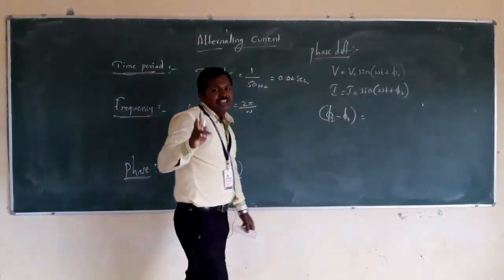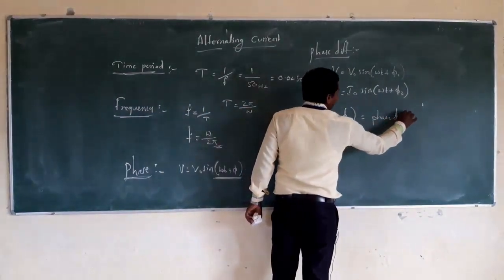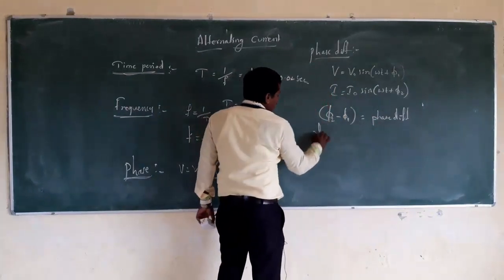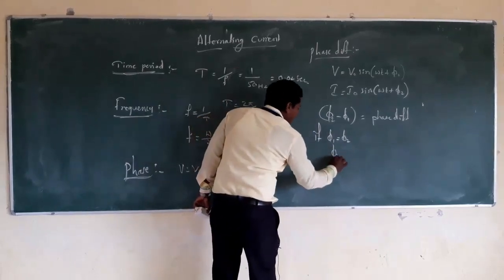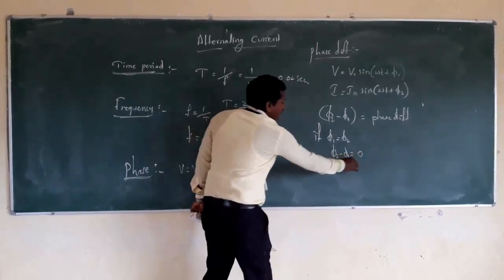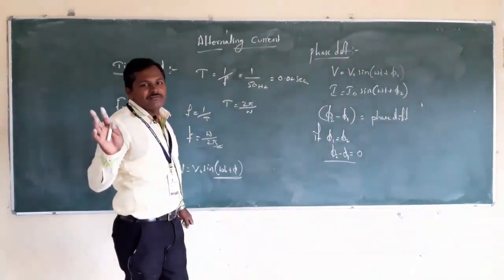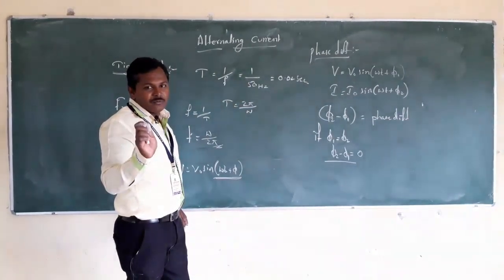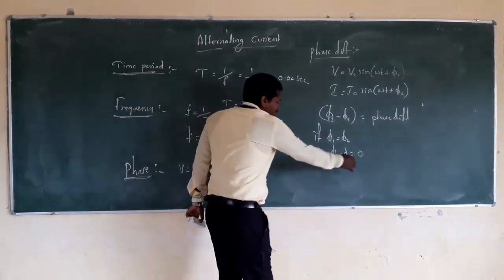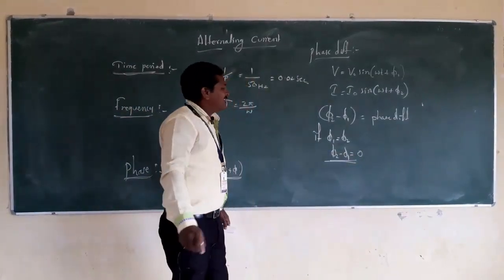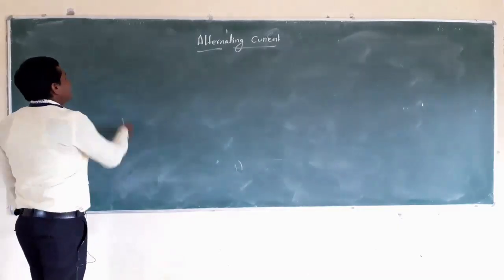If these two have different values, that gives a phase difference. If phi 1 is equal to phi 2, the difference of these two becomes 0. In the sense, both the waves are said to be in phase. When the values of phi 2 and phi 1 remain the same, the difference becomes 0, and we observe that those two waves are said to be in phase.